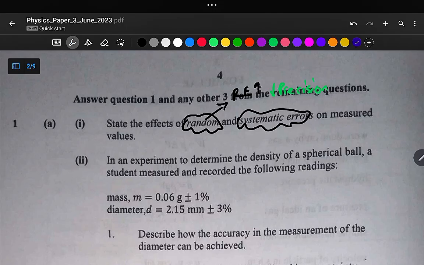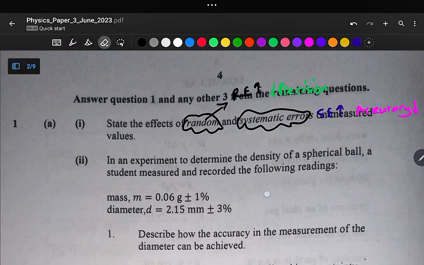And if we increase systematic error, we are decreasing what? Accuracy. So these are the most important information under this topic of general physics: the increase in random error reduces precision, the increase in systematic error reduces accuracy.